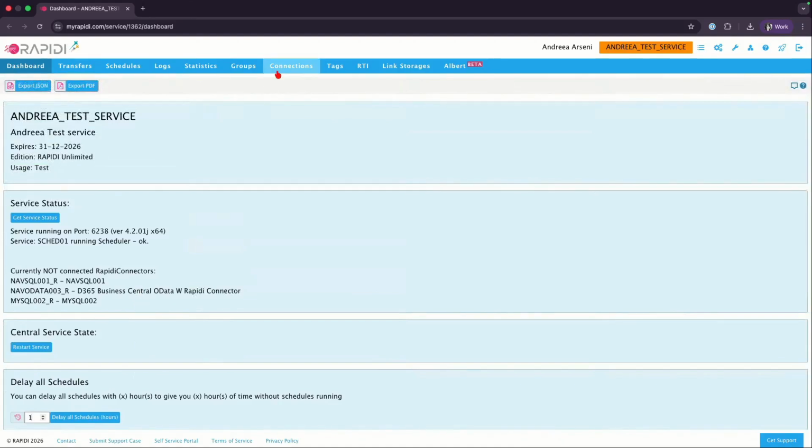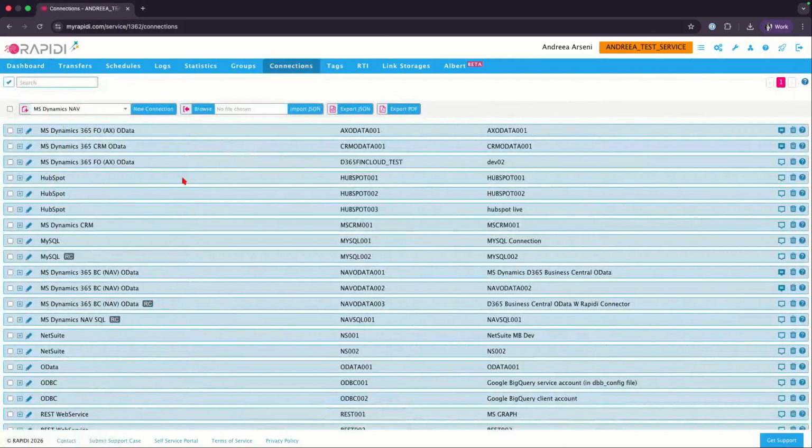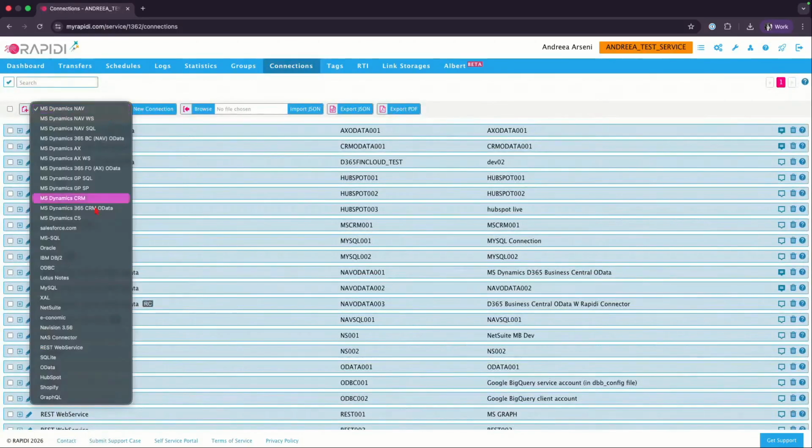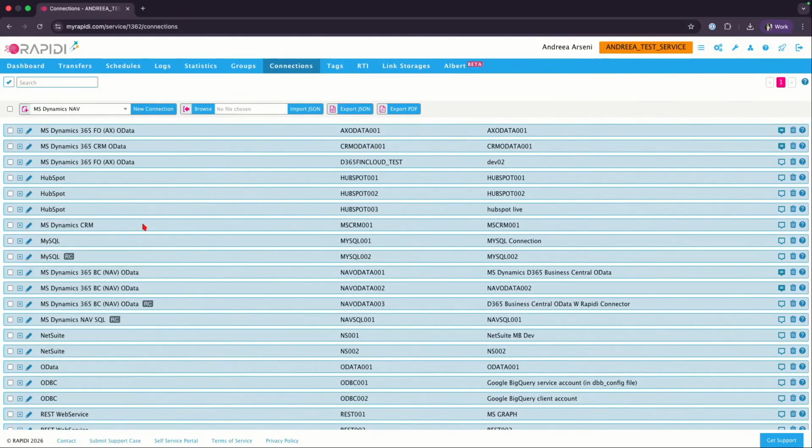Then next, we will have connections. Connections, a very important part of any service. So here you can create any connection, right? You just select the connection type, then you click on new, and then you fill in all the information that's required for that connection type. Now, of course, here you have a search bar. You can search and find specific connections that you have already set up. We have a separate session on connections, so we will go into more details at that point.